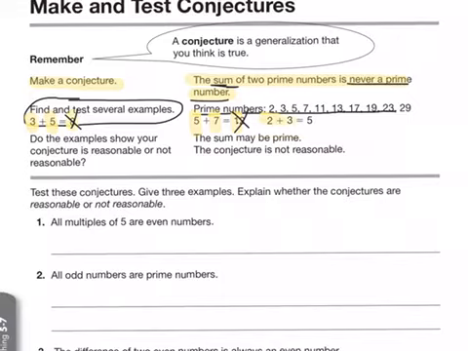Then we look at 2 plus 3. 2 plus 3 is 5, and 5 is a prime number, so that one does work. We did find, however, two cases that were not true. So we can say that the sum may be prime, but we found examples that were not prime. Therefore, we must say that this conjecture is not reasonable.